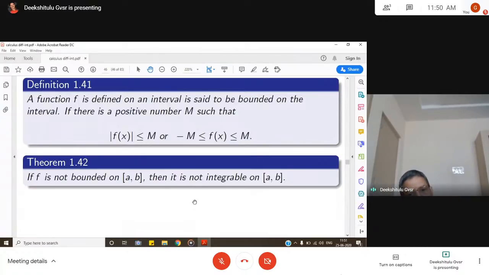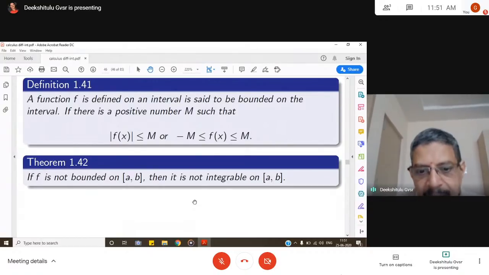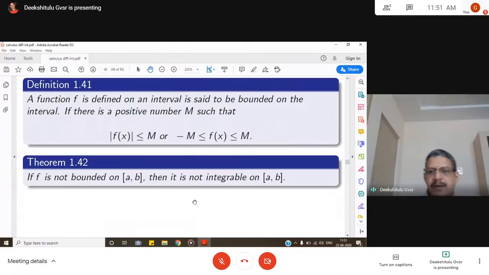What do you mean by bounded? If mod f of x is less than or equal to m for all x in the interval, then we say that it is bounded. Or else you can write that f of x always lies between minus m and m, where m is a positive number. Then we call f of x bounded. When f of x is bounded on [a, b], you can find the integral. If it is not bounded, then it is not integrable on the interval.